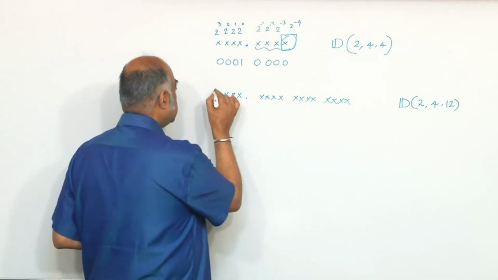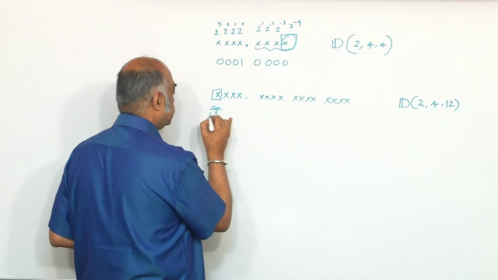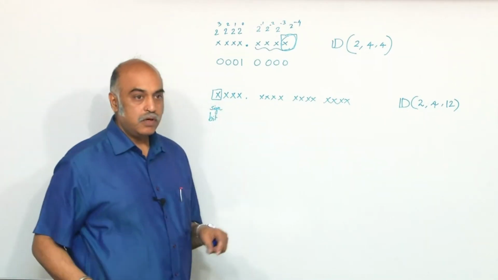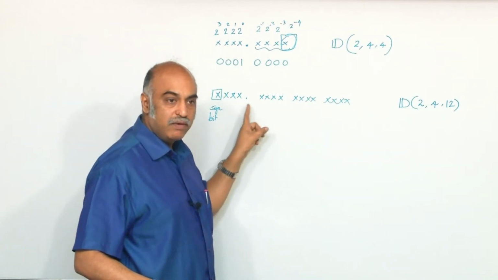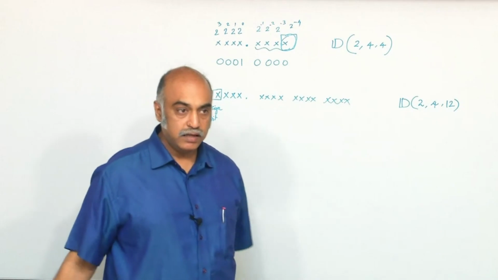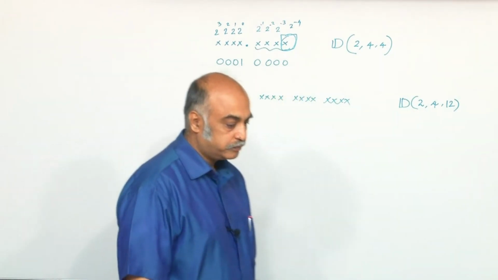Out of this will be 1 sign bit. So you can go from, this is going to take 111, 7.999 plus minus.